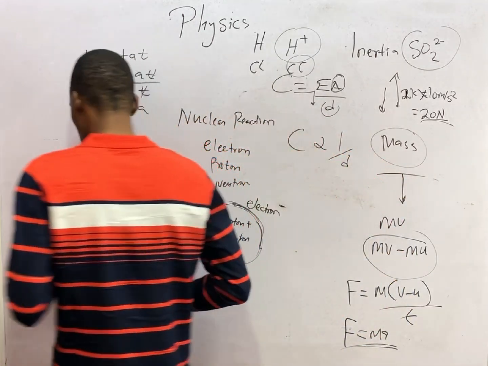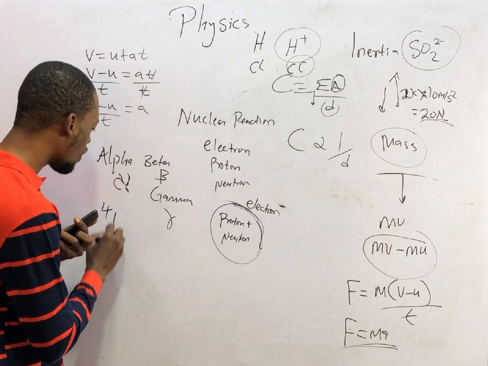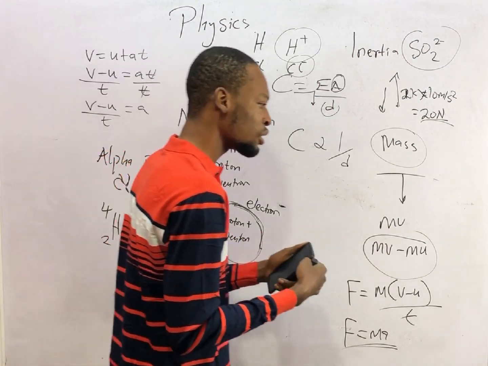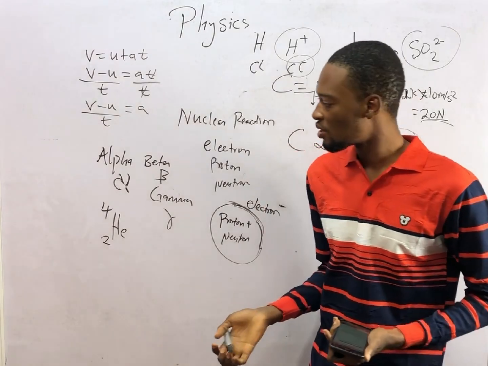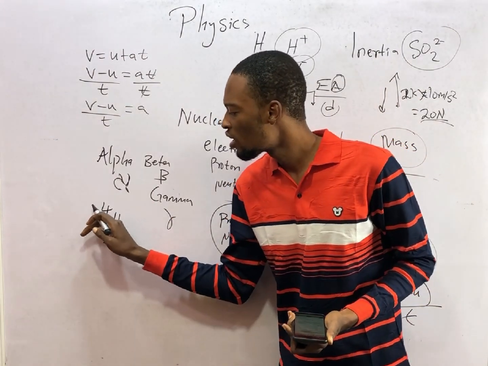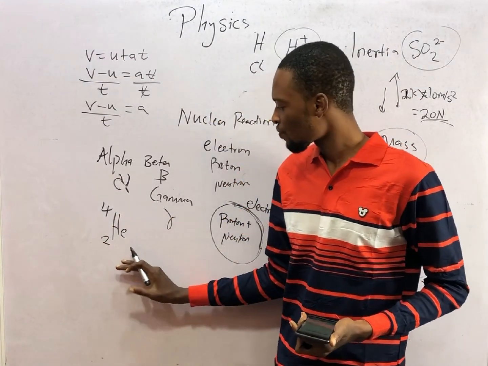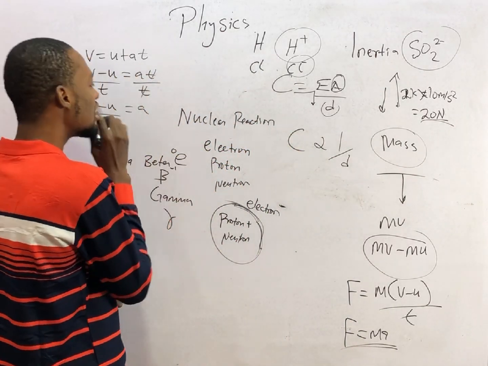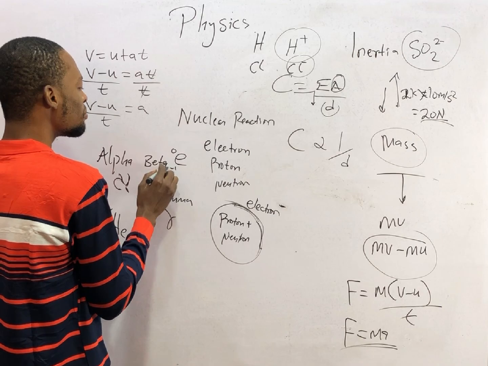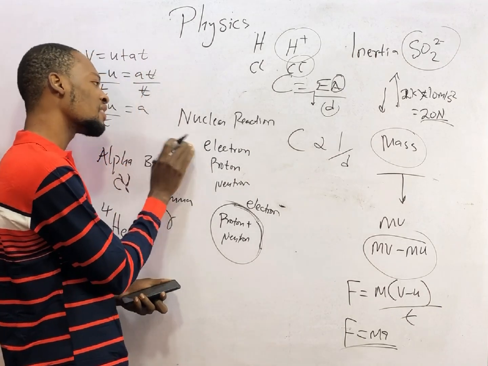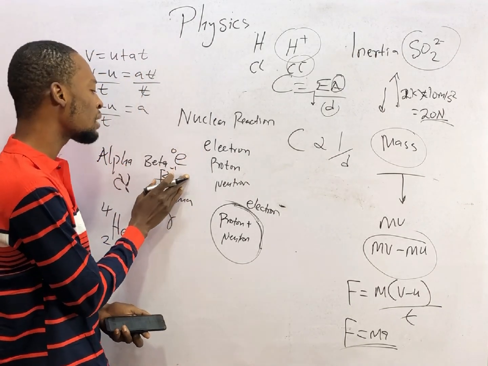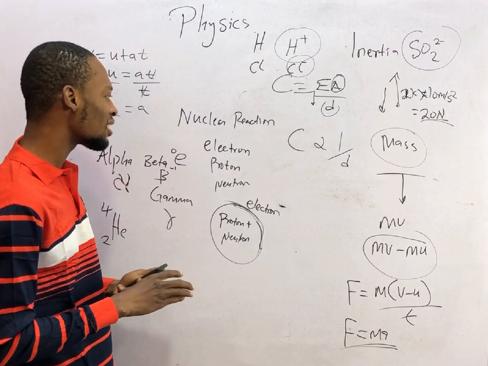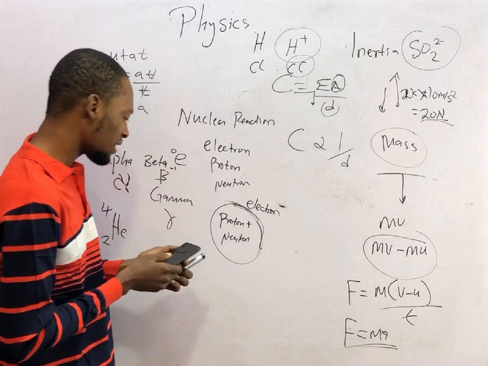The alpha particle is simply a helium nucleus, 4 mass, 2 atomic number. When a radioactive substance emits alpha radiation, the mass will drop by 4 and the atomic number will drop by 2. Then beta ray is simply a fast moving electron. When an atom emits a beta radiation, the mass of the atom remains the same, but the atomic number will increase by 1. While gamma rays are just rays, the atomic mass and numbers are not affected.